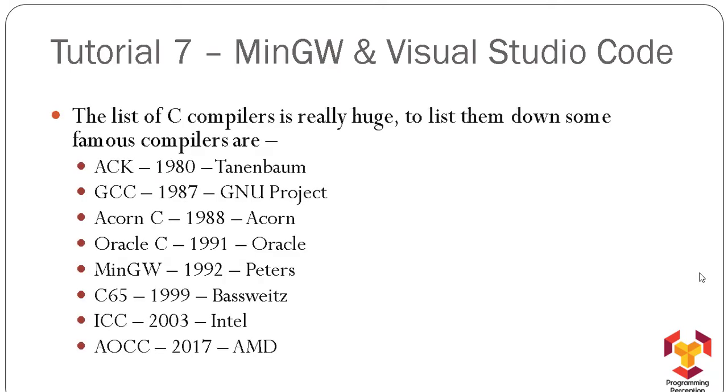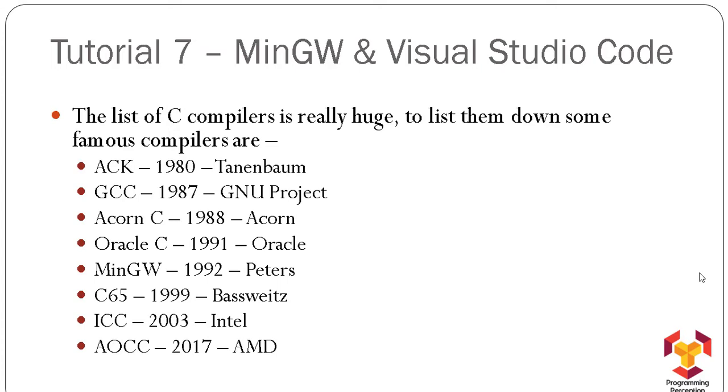So let's begin. Now there were plenty of C compilers in the market and the list of C compilers is really huge. But here I have noted down a few of the main compilers that were introduced from the invention of C till now. So you can clearly see in 1980 there was an ACK compiler from Tanenbaum. In 1987 there was a GNU project and the compiler was GCC.